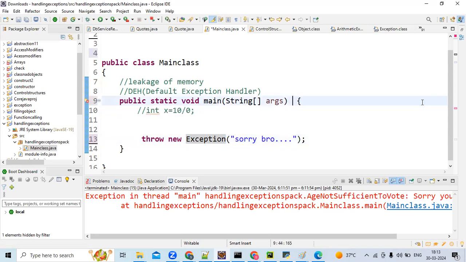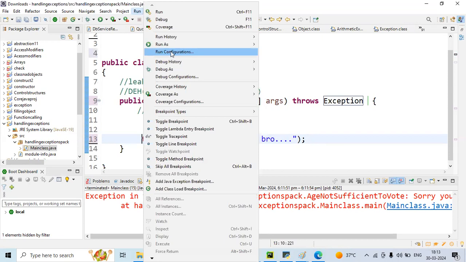That is the reason we can create our own, and that is the reason we can use the exceptions which are already there. Now see, again this is a checked exception. How many ways can you handle it? You can use throws or you can use try catch. That's it. So you're just throwing this, and that's the exception message print.